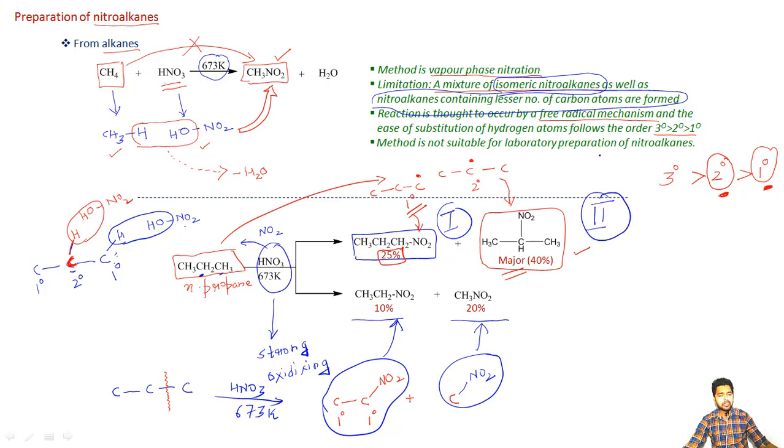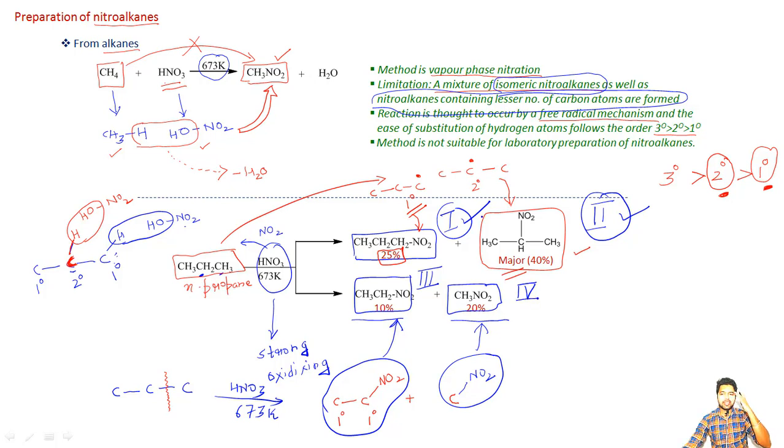But not only this, it also results in oxidative cleavage, or let us say the cleavage of the carbon-carbon bonds, resulting in the formation of smaller products here. So I can simply write here, this is the first product, this is the second one, this is the third product here, and this is the fourth product of this reaction.